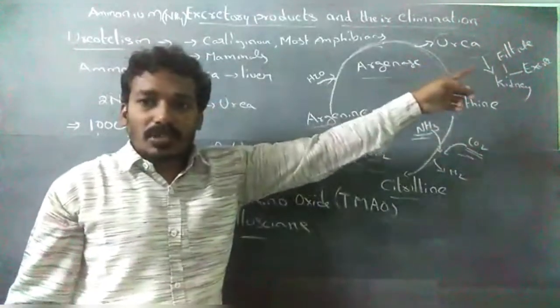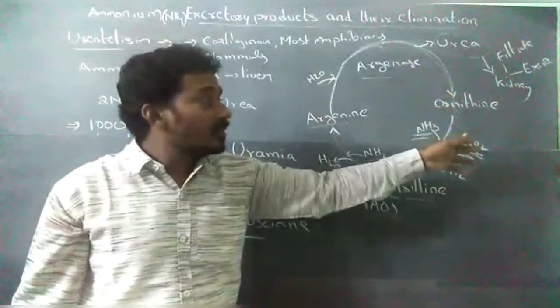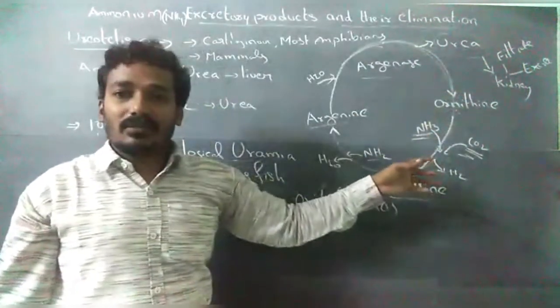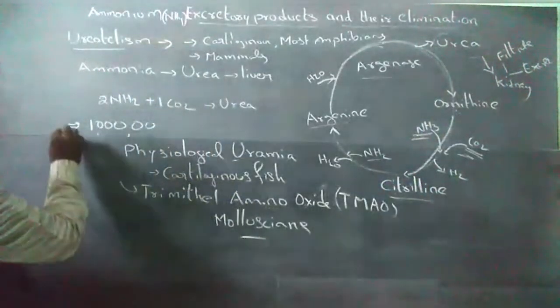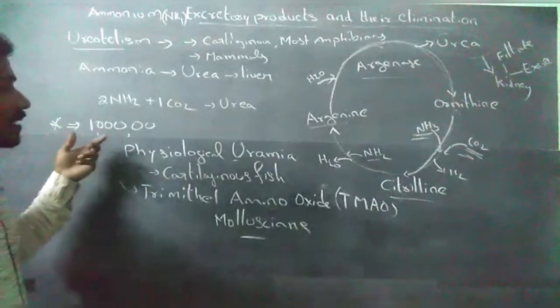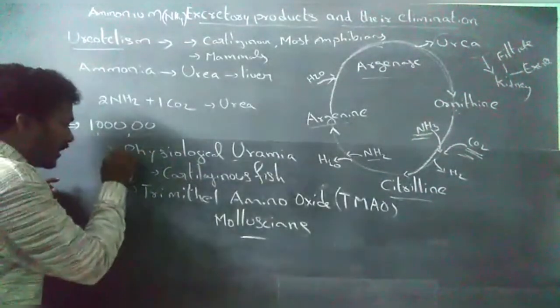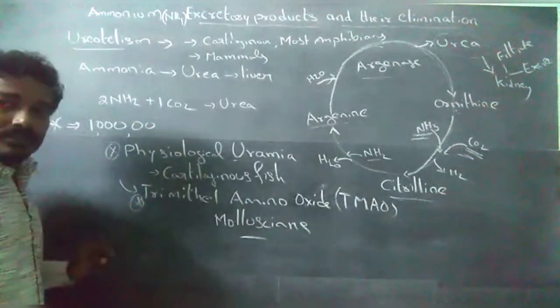Urea is transported to the kidney by the circulatory system. In the kidney, this urea is filtered and excreted. Urea is 1 lakh times less toxic compared with ammonia. Important points: physiological uremia, trimethylamine oxide.